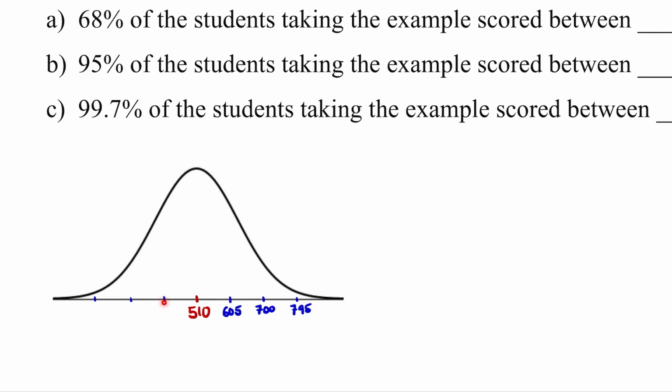This number is 1 standard deviation below the mean. To find this, I take 510 minus 95, which is 415. This number is 2 standard deviations below the mean. I take 510 minus 95 minus 95, which is 320. This number is 3 standard deviations below the mean. I'll take 510 minus 95 minus 95 minus 95, which is 225.